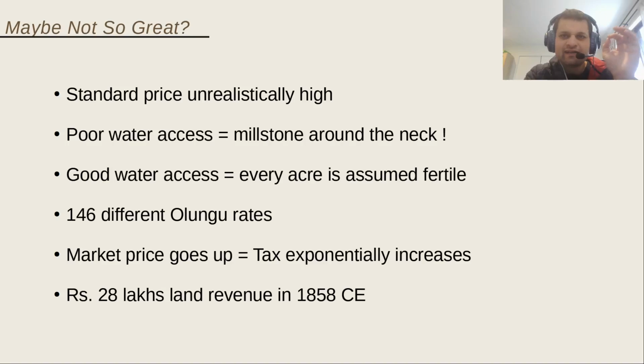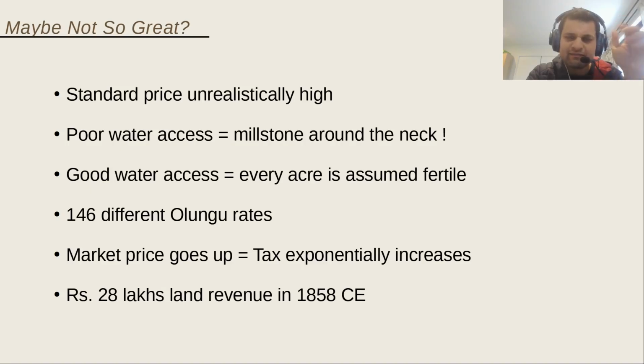So every acre of land was assumed to be fertile. Now again, as I pointed out repeatedly, if you have 10 acres, you won't farm the complete 10 acres. You might farm say 5 acres, leave 2 acres for grazing for animals, 2 acres free for something else, and so on. So you might actually be farming only on 50 to 60% of your total land, but you ended up paying tax on every acre of the land.